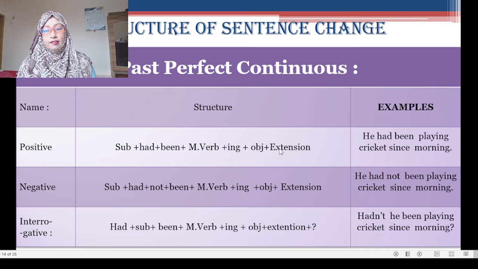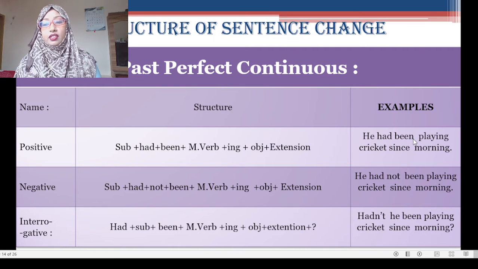Plus time. If the sentence is negative, then you will have to use not. And in an interrogative sentence you will have to use had or hadn't before the subject. So here is the example shown here.